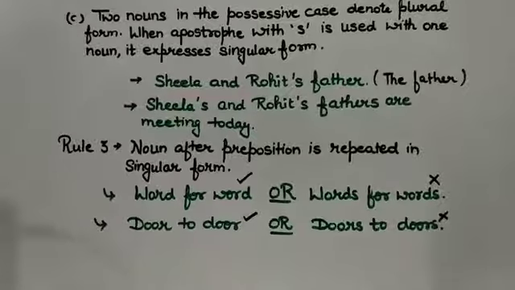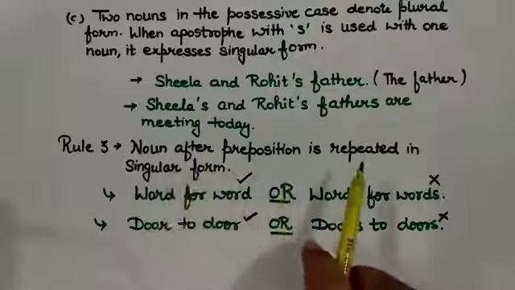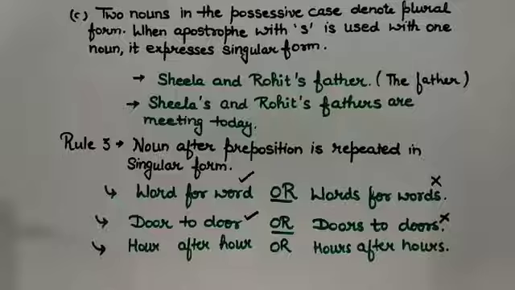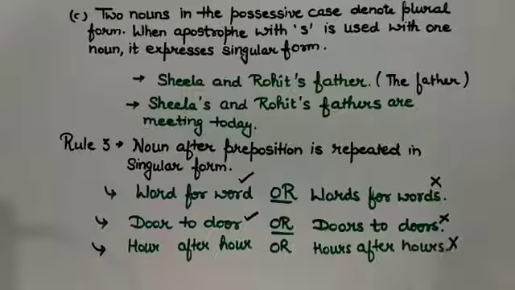So we generally make these mistakes. A noun after a preposition is repeated in singular form only. We can see one more example of it. Hour after hour. And we cannot use hours after hours.